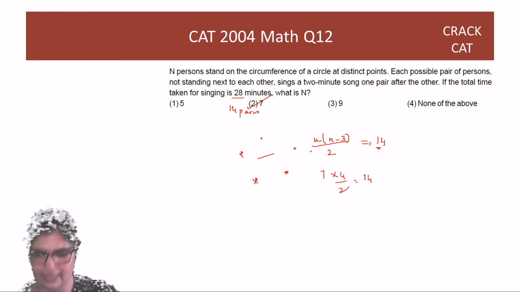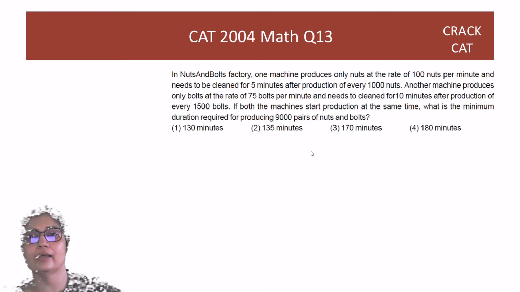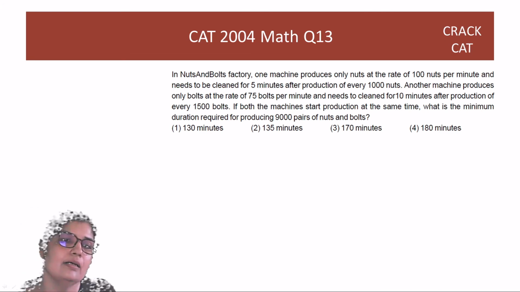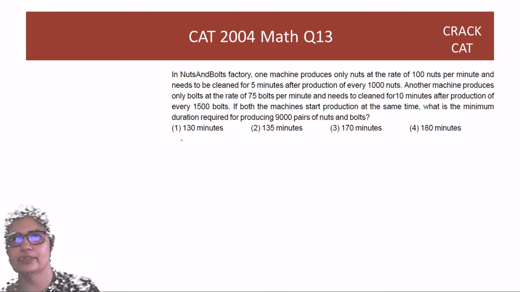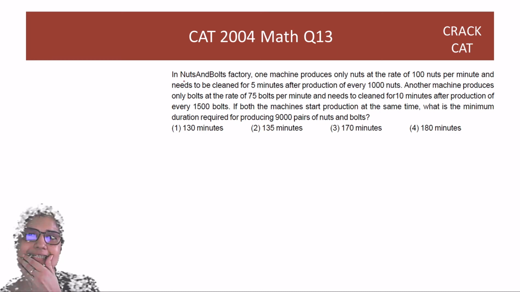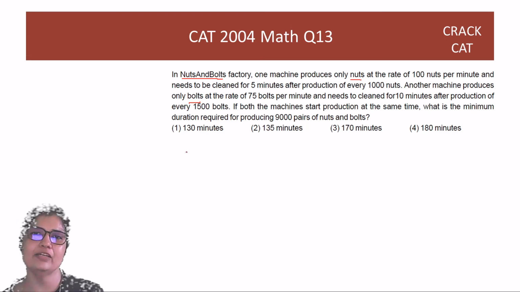So the answer is the second option, right? Question 13. Slightly tedious, but not difficult. Very tedious, but yeah. So you have a nuts and bolts factory. दोनों बन रहा है. एक मशीन में सिर्फ nuts, एक मशीन में सिर्फ bolts. So nuts कैसे बन रहे हैं? 100 nuts per minute and needs to be cleaned for 5 minutes after production of every 1000 nuts.